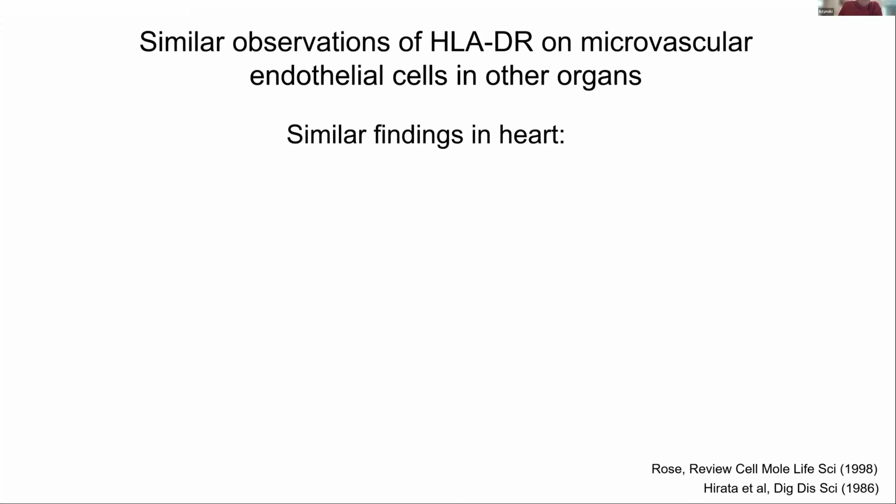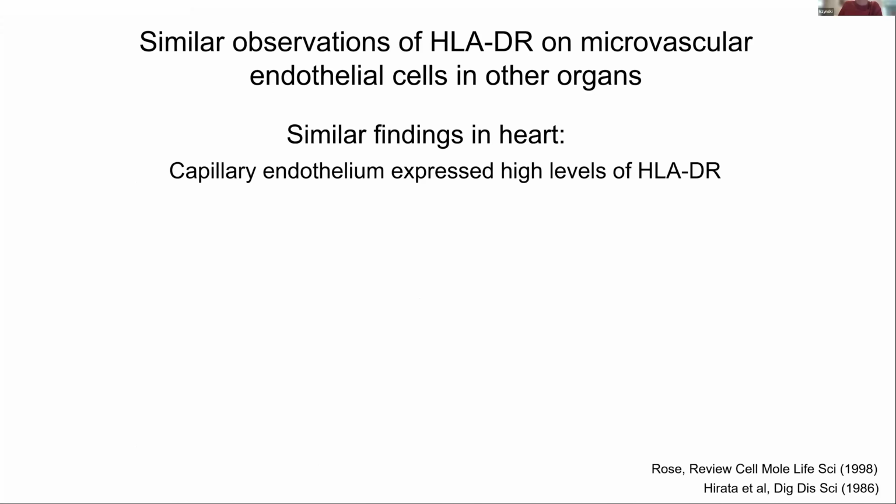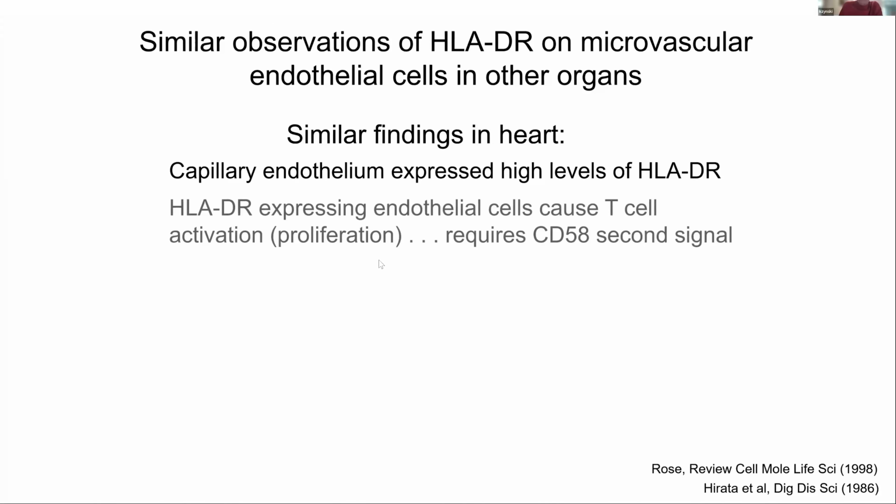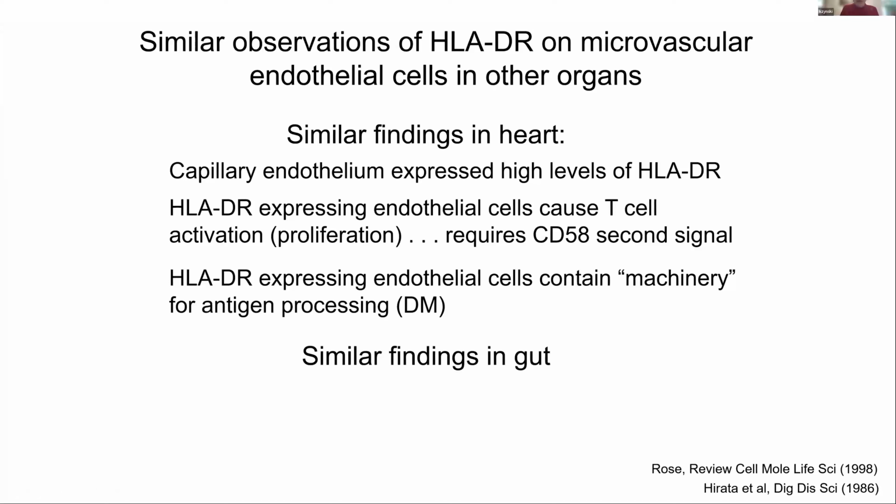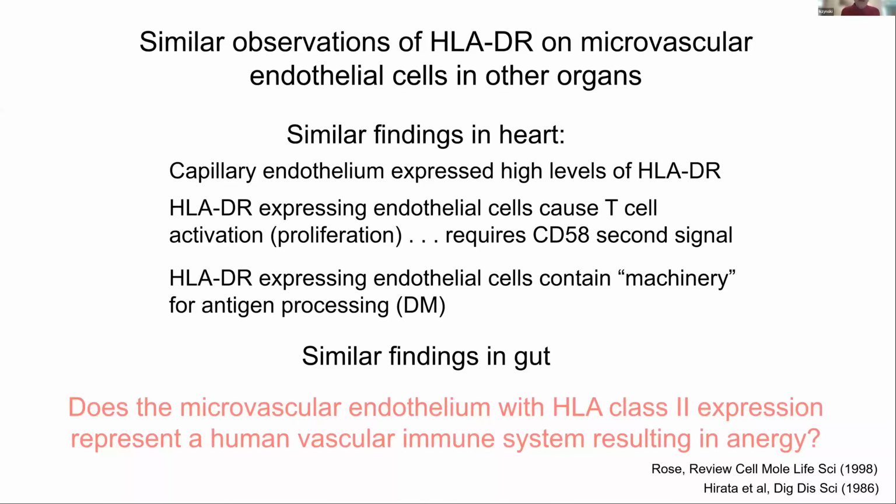So there's similar findings in the heart, where the capillaries have high HLA-DR. They can signal T cells via this CD58, and they have all the machinery for putting a peptide out there. And there's some similar things in the gut. So what this raises as an issue is, does the microvascular endothelium, with its HLA class II expression, represent some human vascular immune system that can result in anergy to turn T cells off?